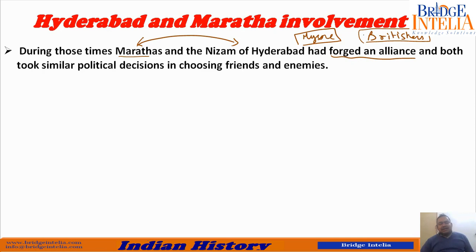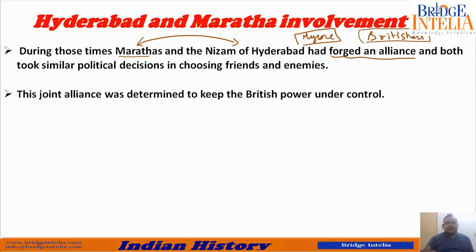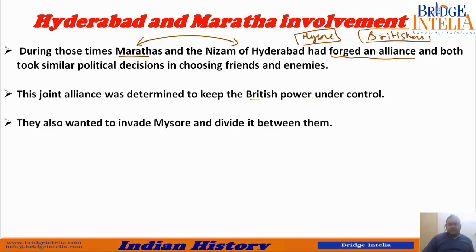So Nizam and Marathas also understood that sooner or later they are going to come after us as well. So both Mysore and Britishers were enemies of the Marathas and the Nizam. You understand this first. So this joint alliance, the alliance of Hyderabad and Marathas, was determined to keep the British power under control.